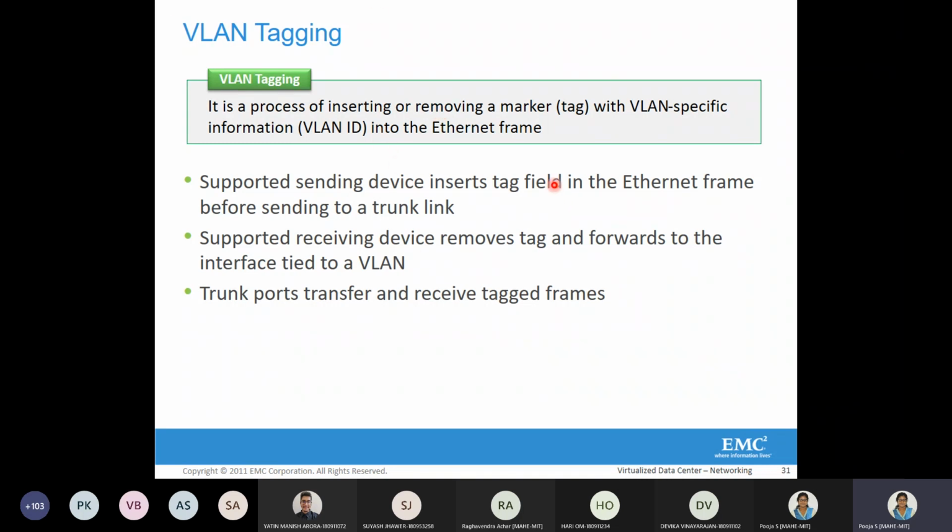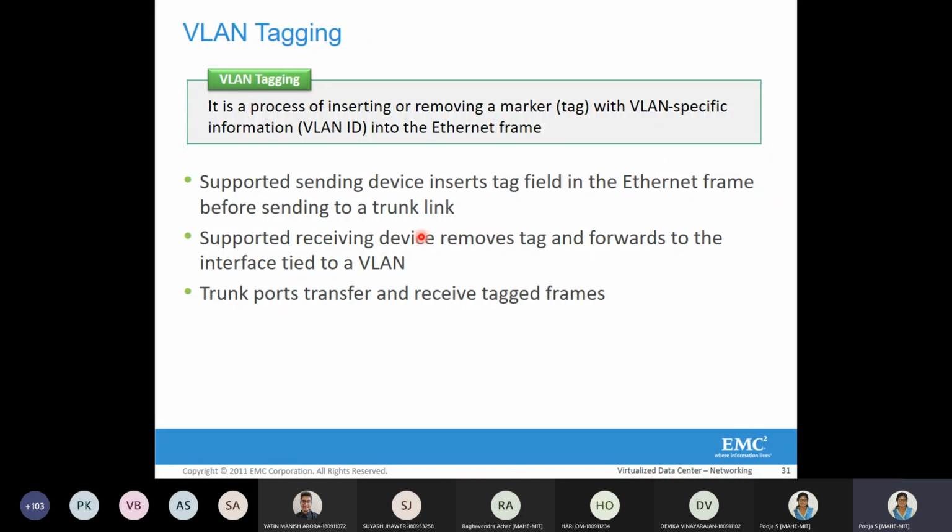That is, insert the tag field in the Ethernet frame and send it to the trunk link. Before it reaches the destination, the switch identifies the tag field, identifies that particular VLAN, removes the tag and sends only the Ethernet frame to that particular VLAN. So this is VLAN tagging. I hope the VLAN concept, VLAN trunking, trunk link, trunk port and VLAN tagging are clear.